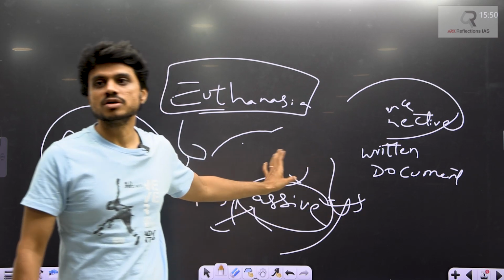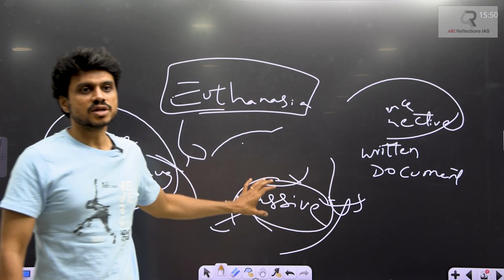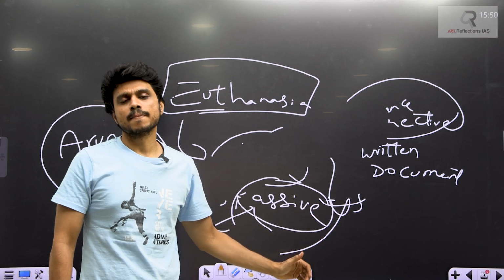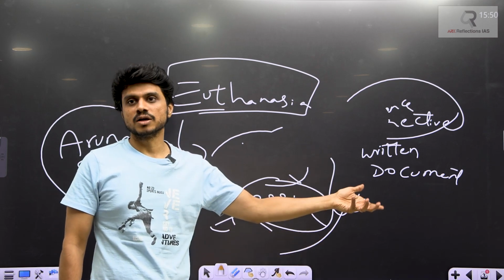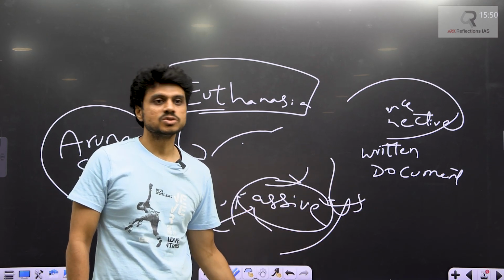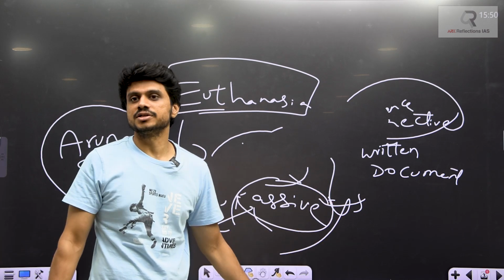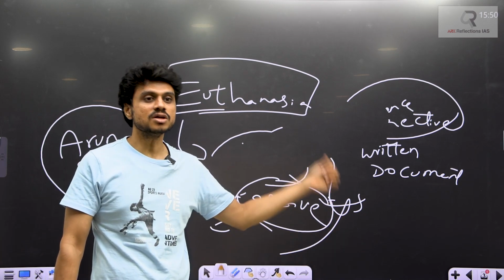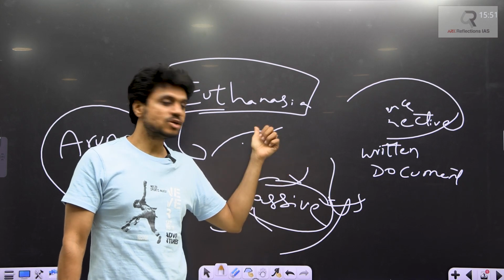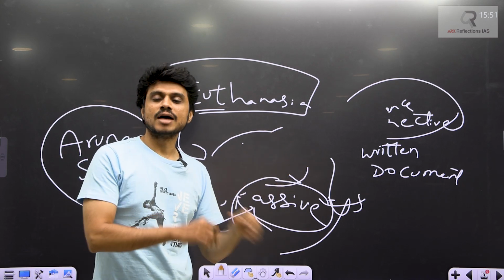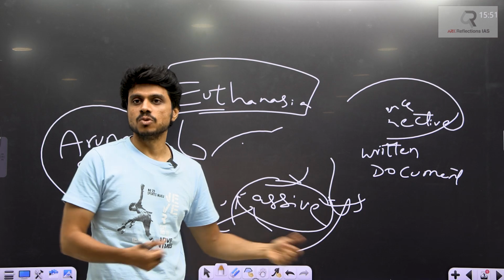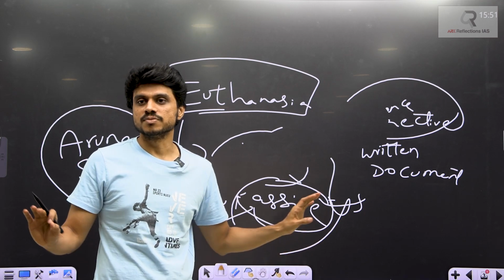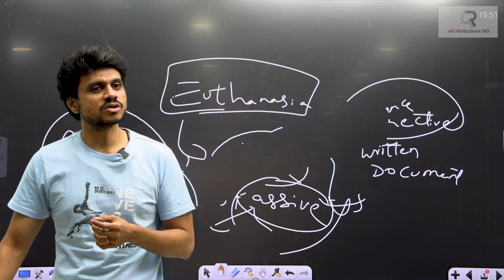Active euthanasia is not allowed. Okay, so is this clear? It is like suicide but assisted by someone, because the same person is not able to commit suicide. He is in such a helpless state that some other person is assisting the suicide. So active means directly assisting. Passive means you are just withdrawing the life support for him. That's it. Very simple. So in India, is suicide a criminal act or not?